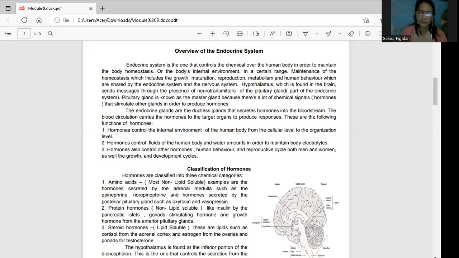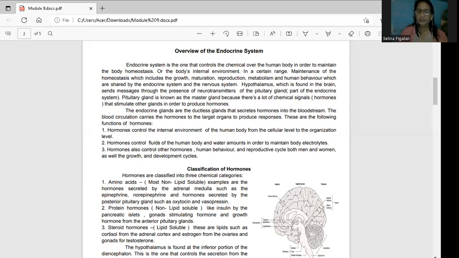Metabolism. So inside our body, there are different organs which are regulated by your hormones in order to metabolize or digest food, which are responsible for the digestive process, and then also with the human behavior. Okay, your hypothalamus is a part of your diencephalon, which is a part of your brain, which is responsible to send messages in order to produce the neurotransmitters during fight or flight.